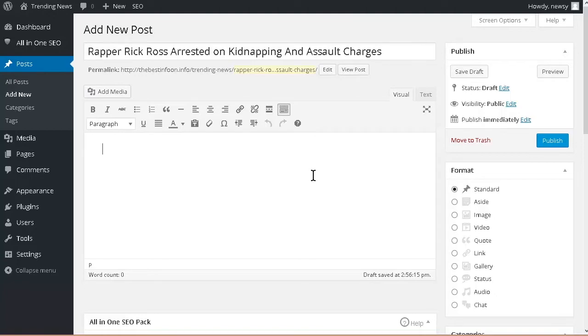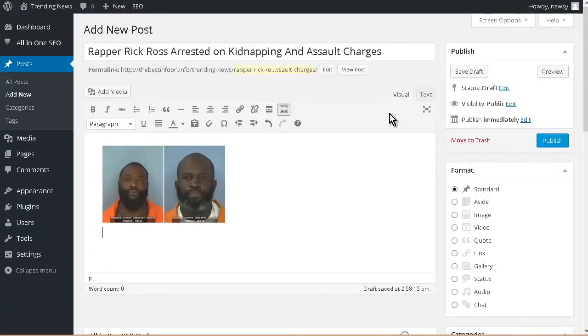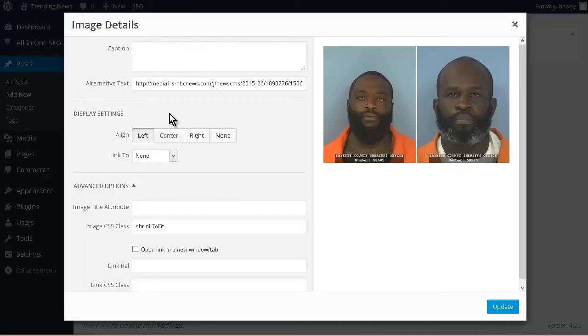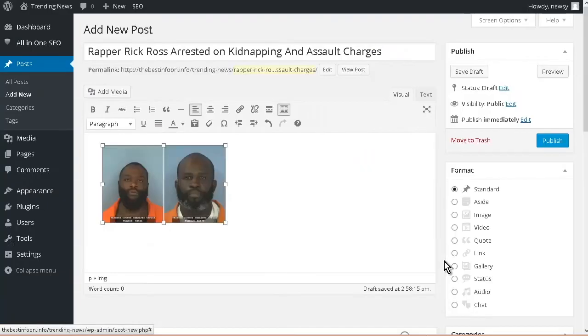Then what you want to do is summarize the article or go through and look at some other articles and put that inside here as well. Okay, so I got an image of them there, and you can click on the image and you can edit it, and you can do some things in here. So have it aligned left and link to none. So you can do some other things in here, but I got the image in there. And then you go ahead and put your article in as well.